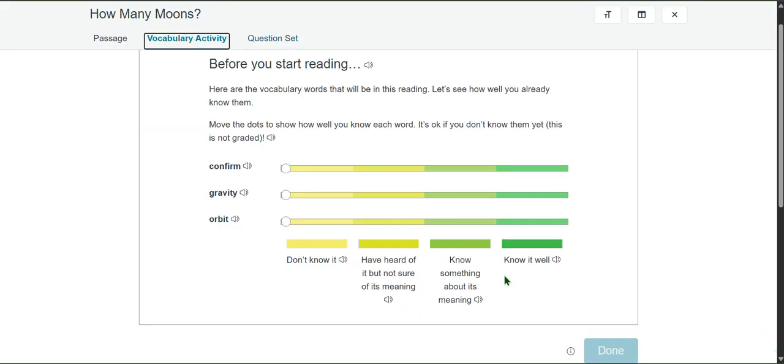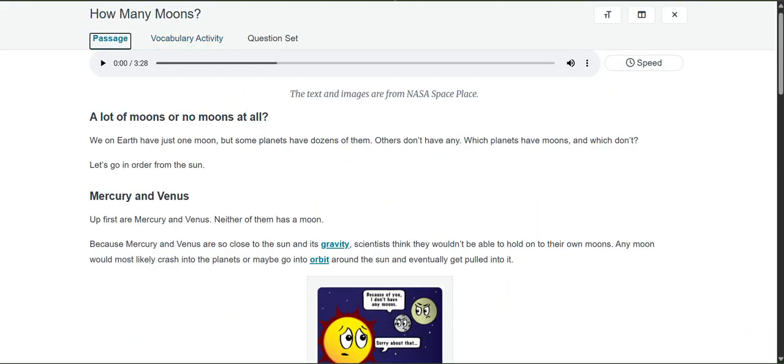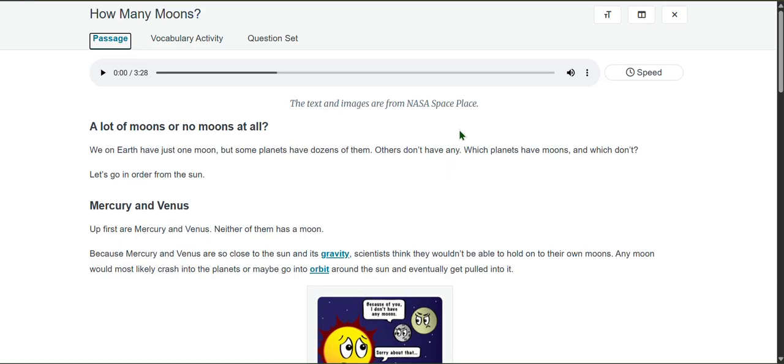We have a vocabulary activity that you could do on your own if you wanted to look up this passage in ReadWorks yourself, but we're not going to do that. We're going to go into the passage. You could press play, but because I'm doing a read aloud for you, I'm going to read it for you and track with the mouse, and you just have to follow along. One of the things I like you guys to do is, after I'm done reading the passage, rewind and listen to it again so that you've read the passage twice. So let's get started with How Many Moons.